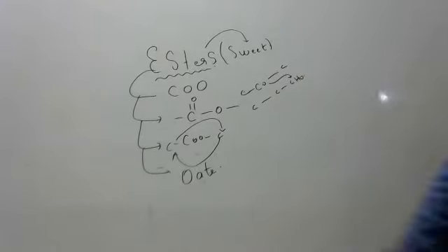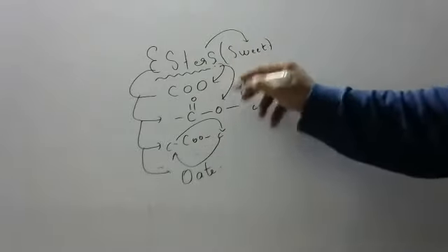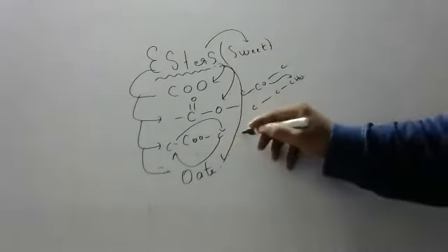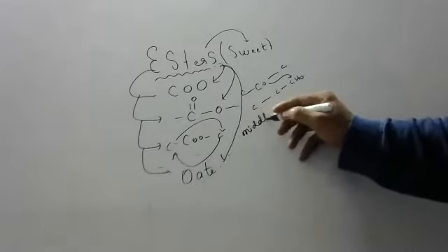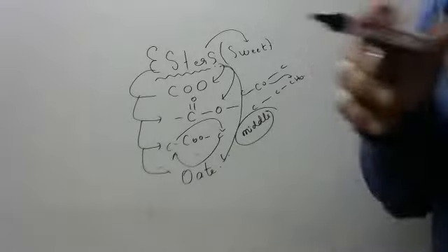So the ester's functional group is COO, represented like this, and the suffix is oate. It should come in the middle. If it comes in the corner, it becomes carboxylic acid. Always middle. Middle means what did you understand, children? Anyone? I will see who is intelligent in the class. Middle means what did you understand?